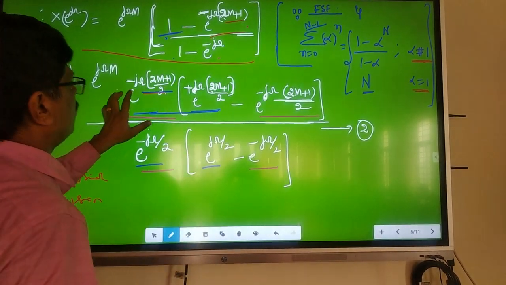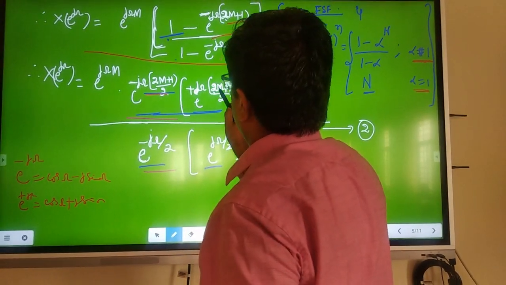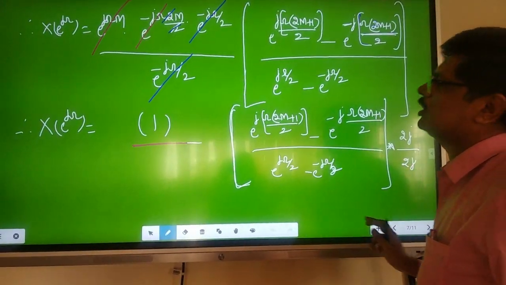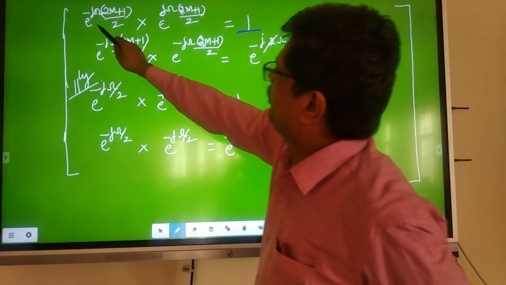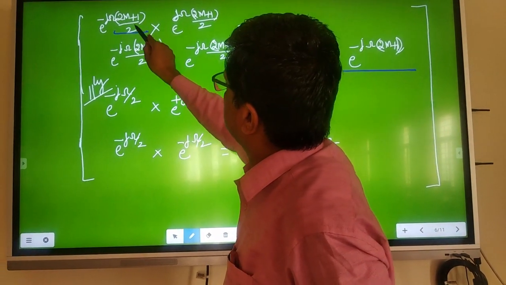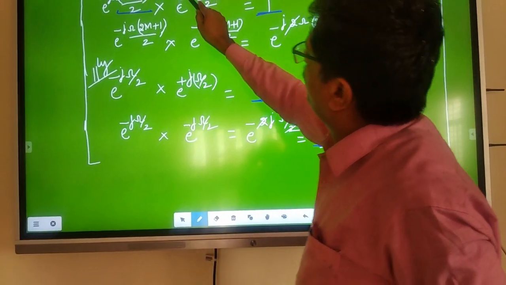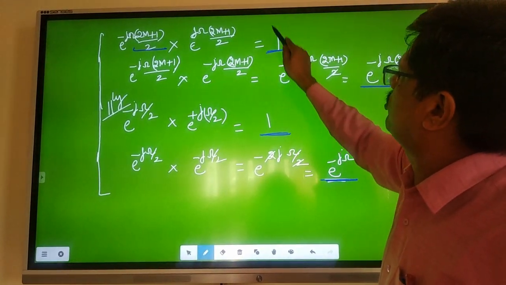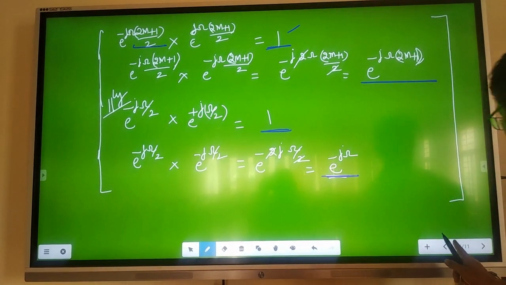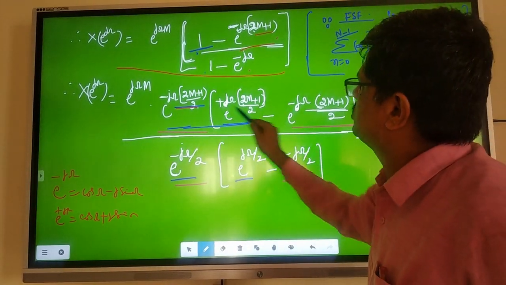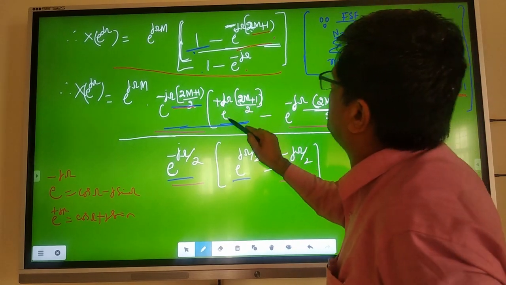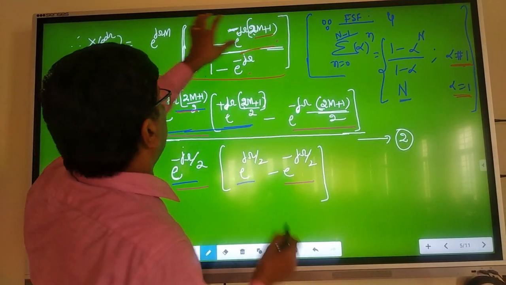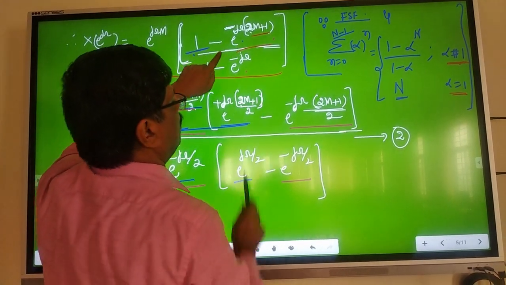When you multiply these two, you will get 1 only. Now see, e power minus j theta into e power plus j theta is equal to e power 0, and e power 0 is 1. That's what I have shown here, where theta is omega 2m plus 1 by 2. In place of 1, I am writing these two, the same e power plus j theta over e power minus j theta. When you multiply these two, you will get this one.